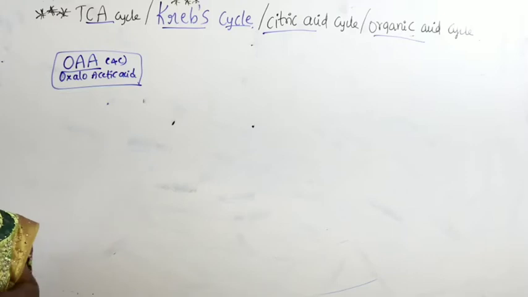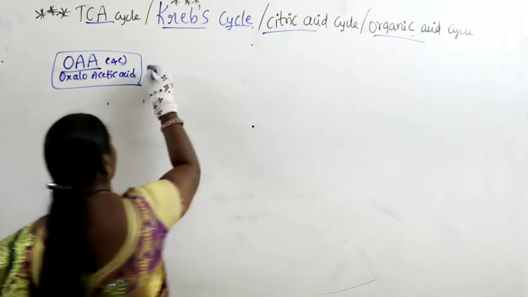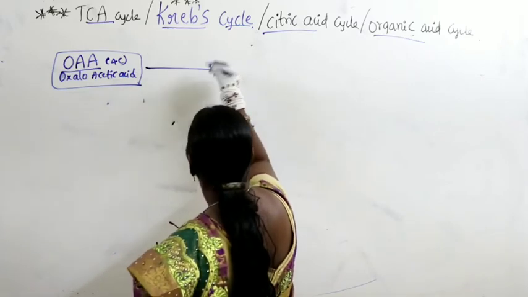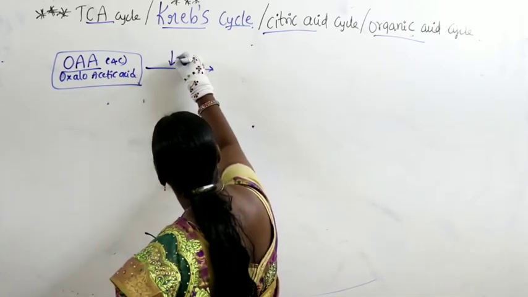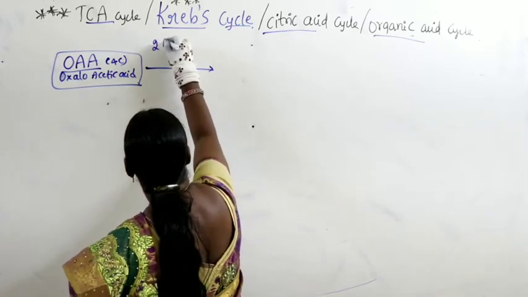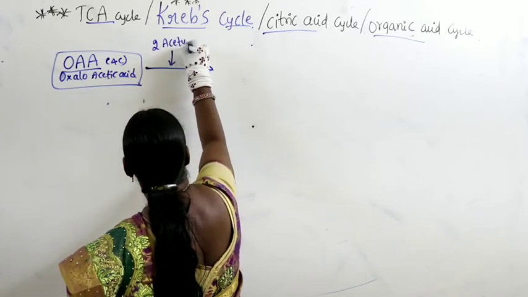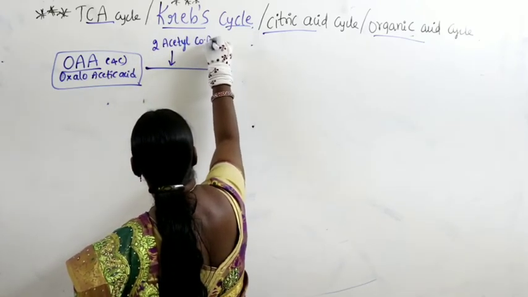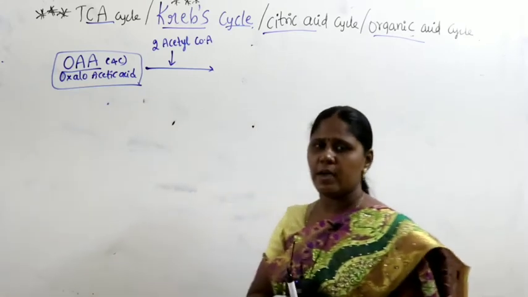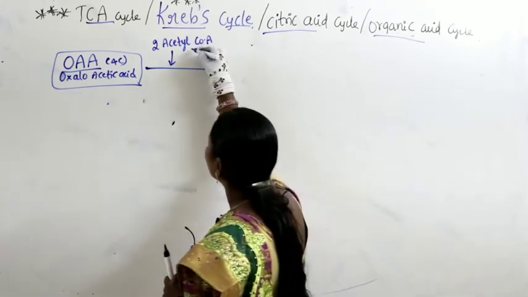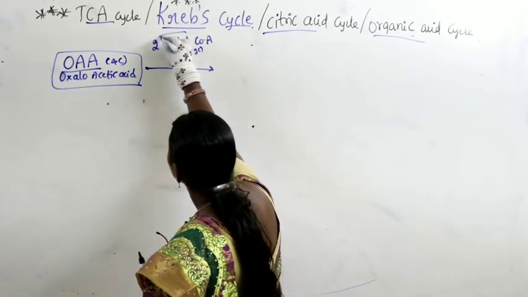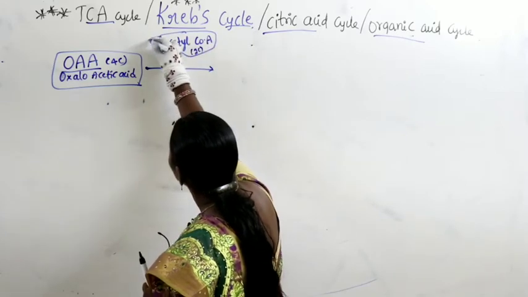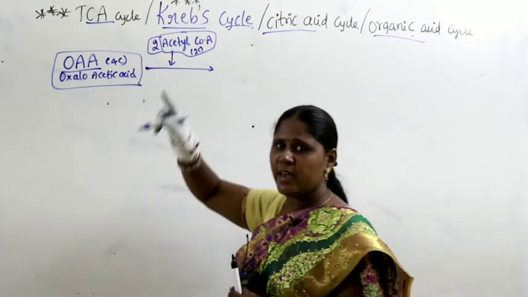Now it starts with oxaloacetic acid. Oxaloacetic acid combines with 2 molecules of acetyl CoA. Acetyl CoA has how many carbons? 2 carbons. Now this acetyl CoA comes from where? The acetyl CoA comes from the link reaction.